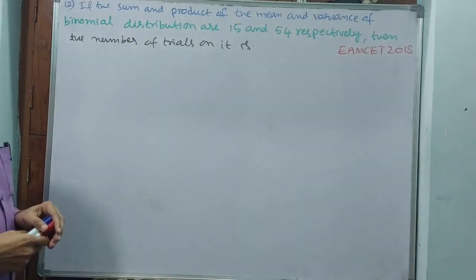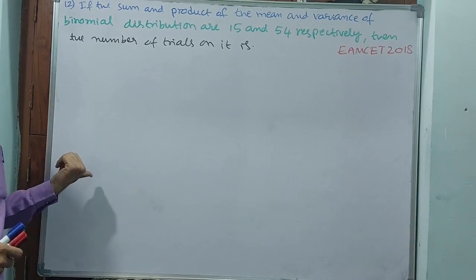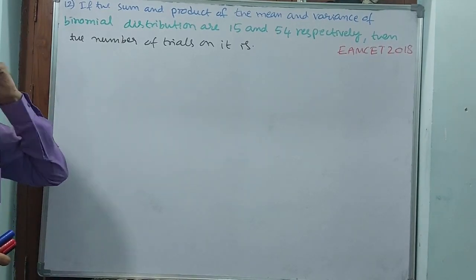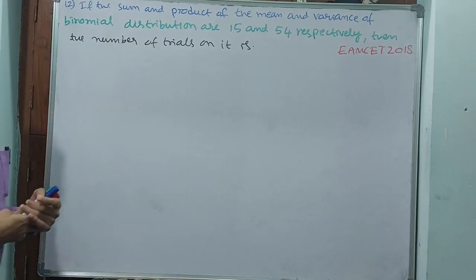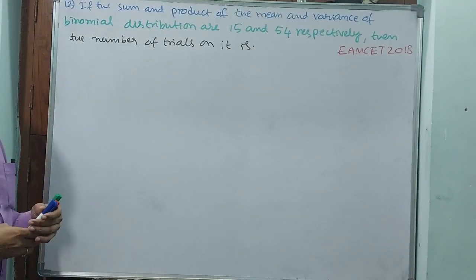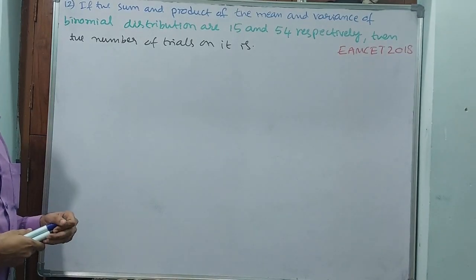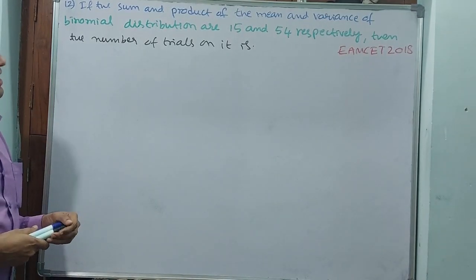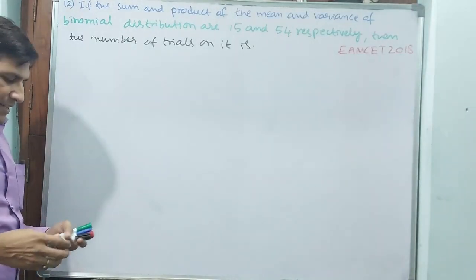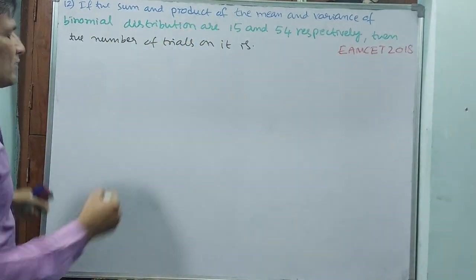See, question number 12, EAMCET 2018 question. The formula is the same. In the last question we used the formula, and we are going to use it here, but this is a little bit lengthier or bigger question than that. What they are asking: sum and product of the mean and variance of a binomial distribution. See, these are binomial distribution, that is why we are using the same formula in this question also. Sum and product of mean and variance are 15 and 54. Then the number of trials is to be found. See, sum and product of mean and variance. What is mean?